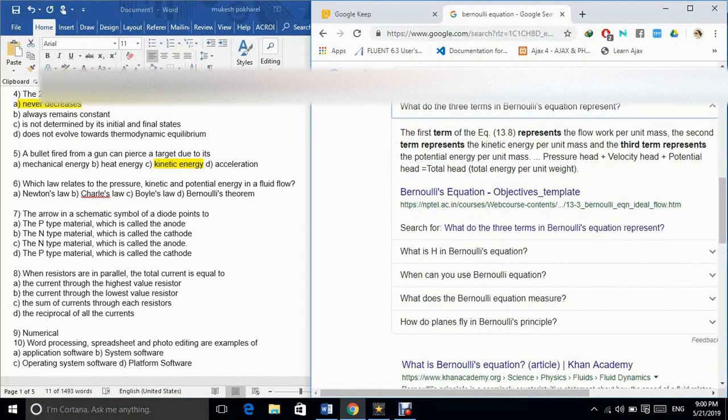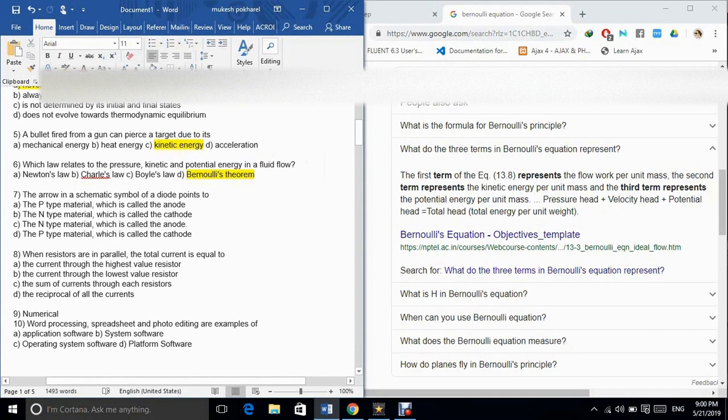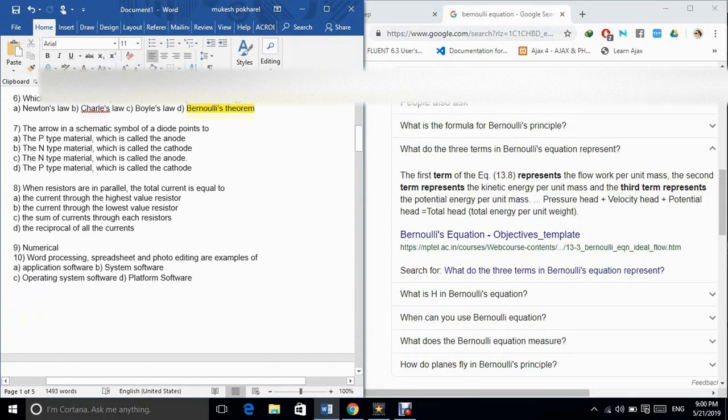6. Which law relates the pressure, kinetic and potential energy in a fluid flow? A. Newton's law. B. Charles' law. C. Boyle's law. D. Bernoulli's theorem. The correct answer is option D.